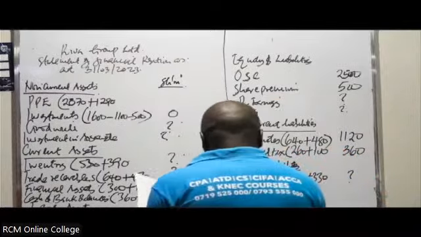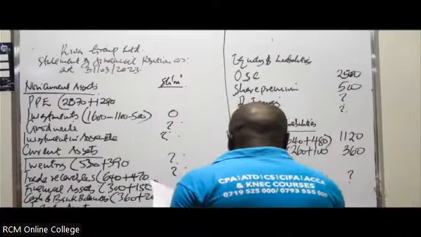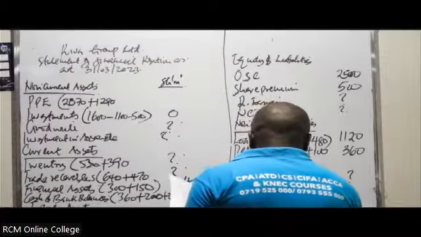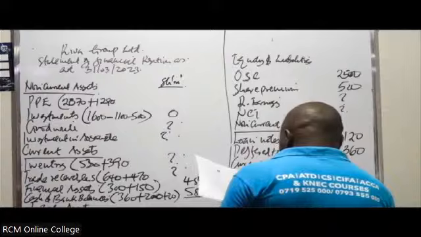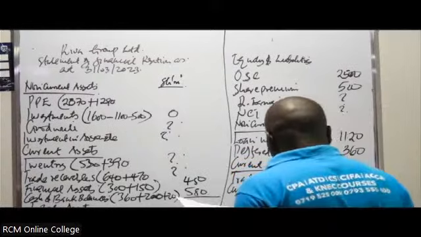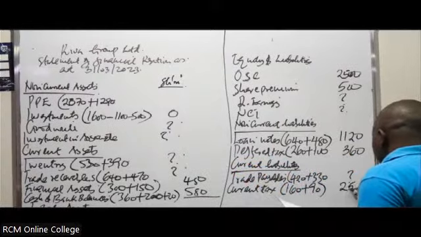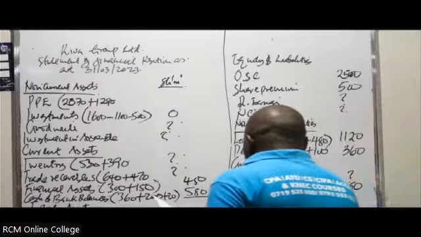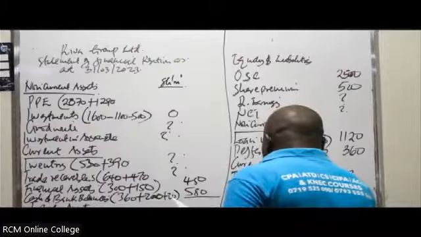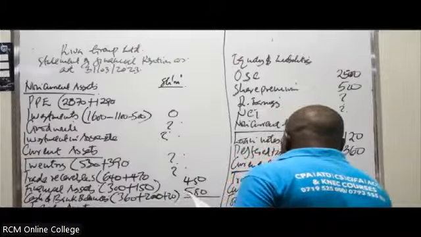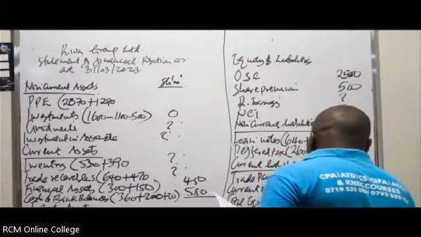Then we go to the current tax. In this case, we'll have 160 plus 90. So you'll get 250. So with this, you'll be able to get the total equity and liabilities. Total equity and liabilities.